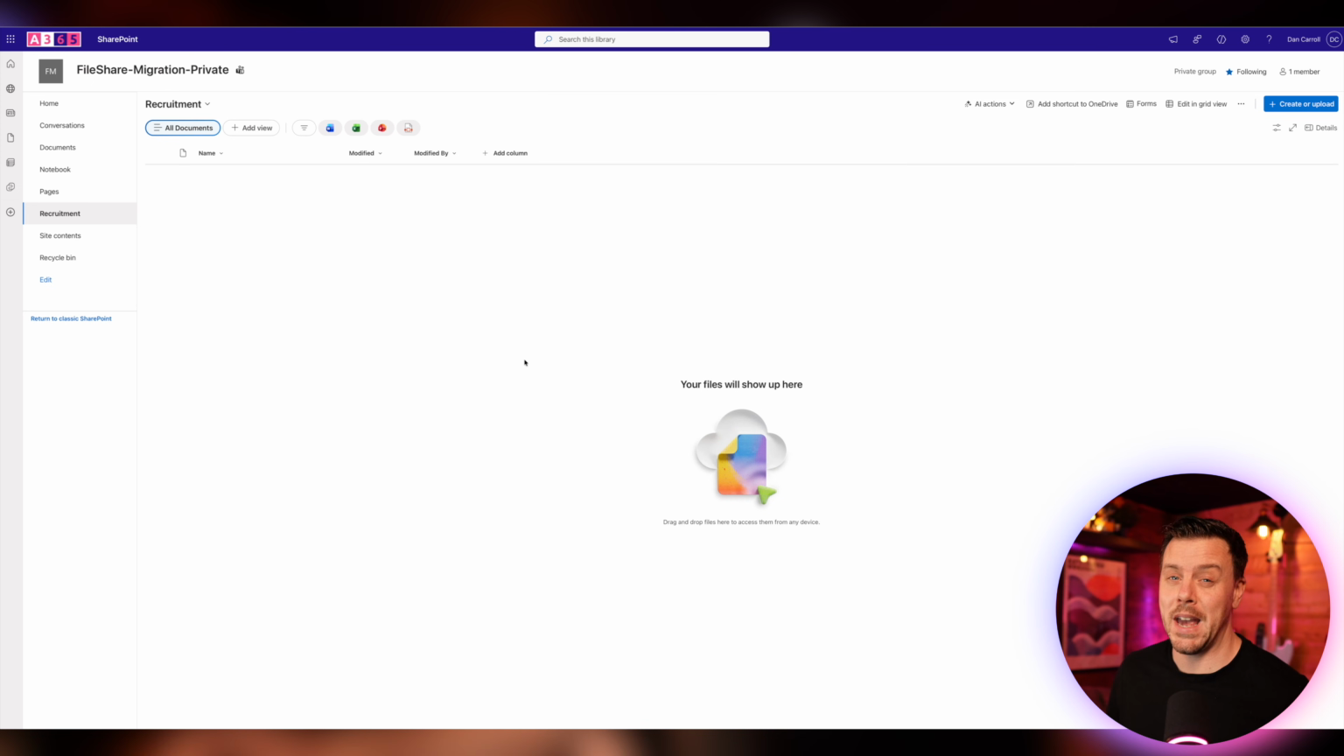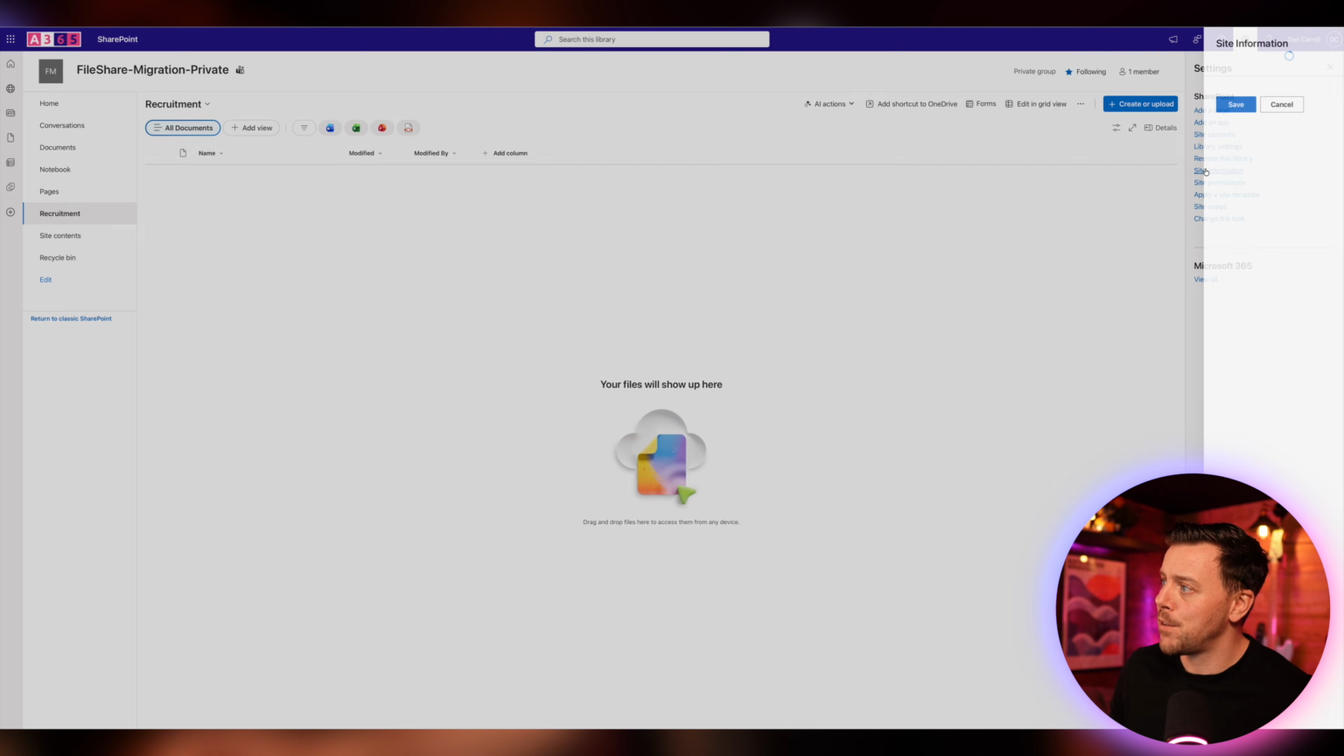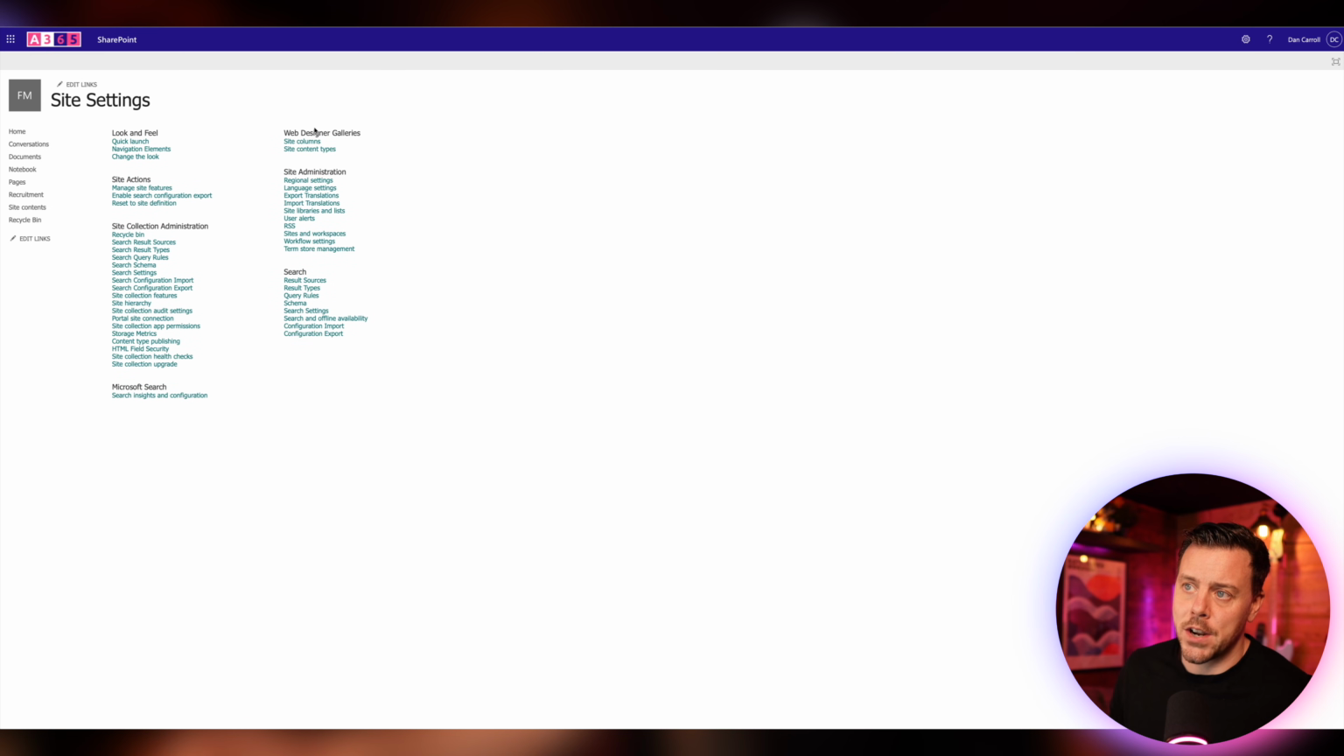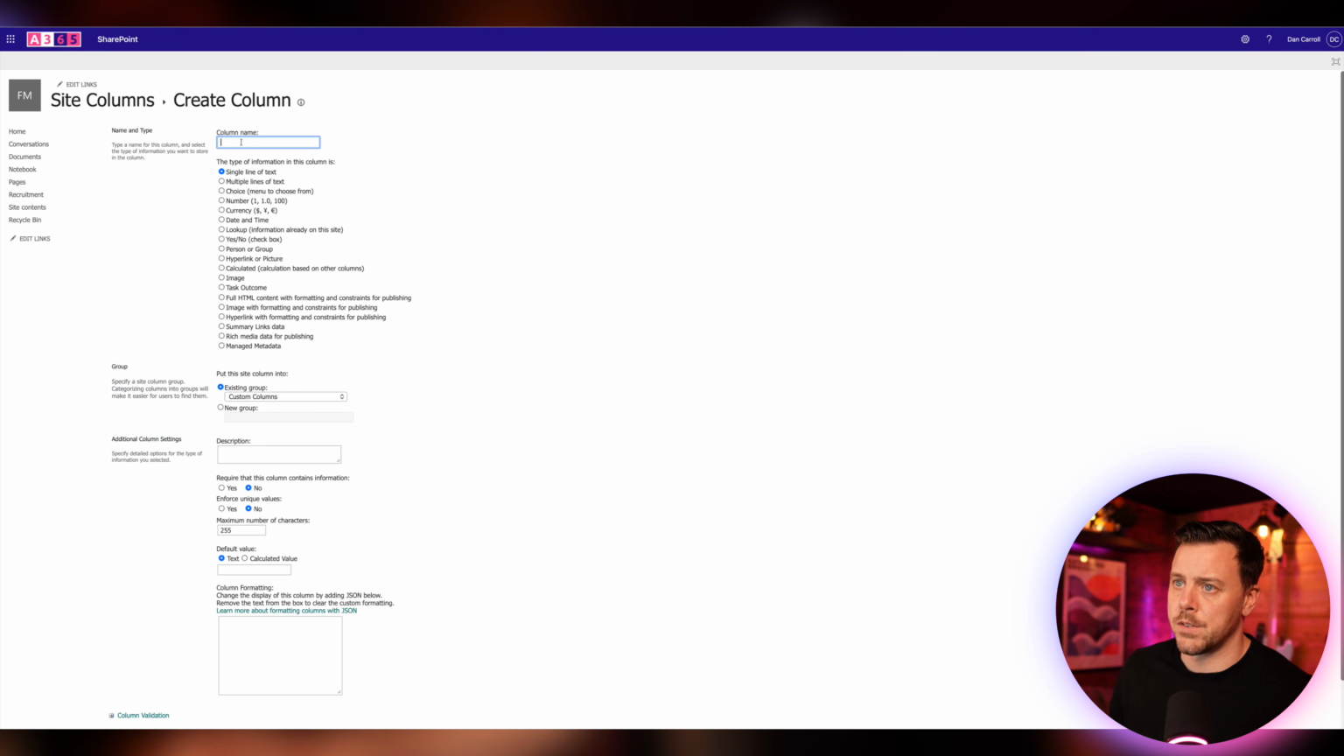And so assuming that we have done that, what we want to do is create these reusable site columns that we can put into each of these libraries. So what we can do is come up to the cog, go to site information and view all site settings. And then up in web designer galleries, we're going to go to site columns and then we say create. So we want a status. So we'll say doc status. And we're going to make it a choice column.